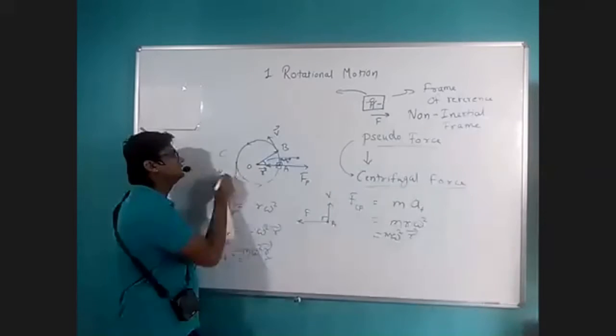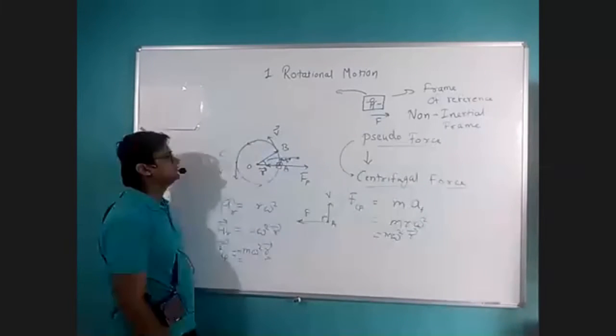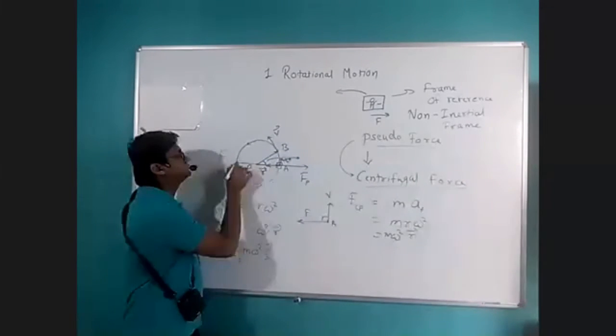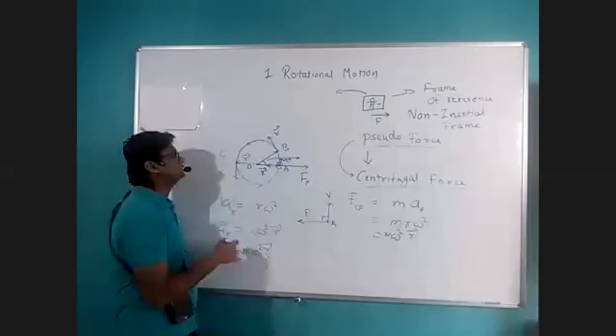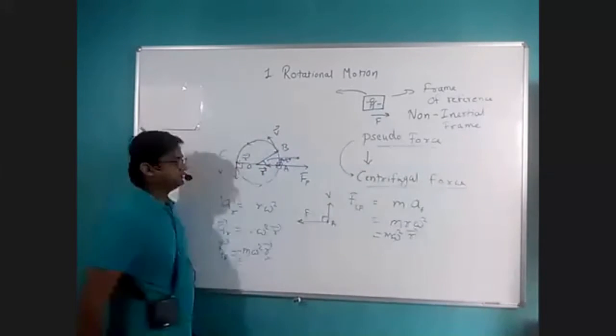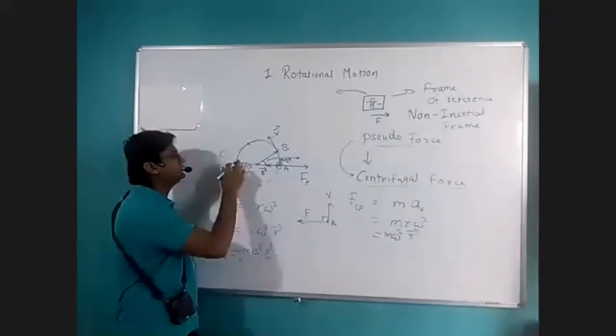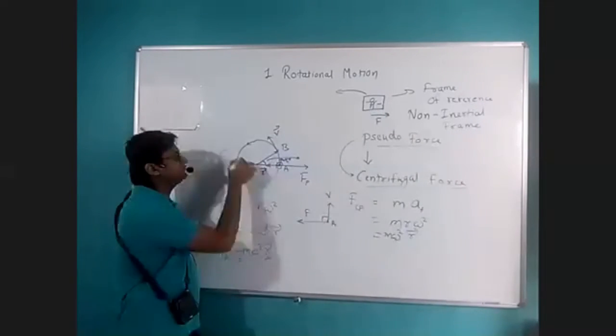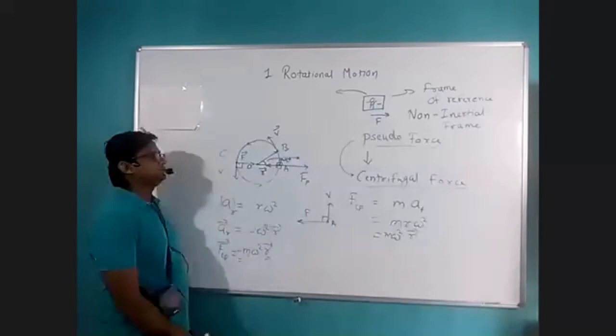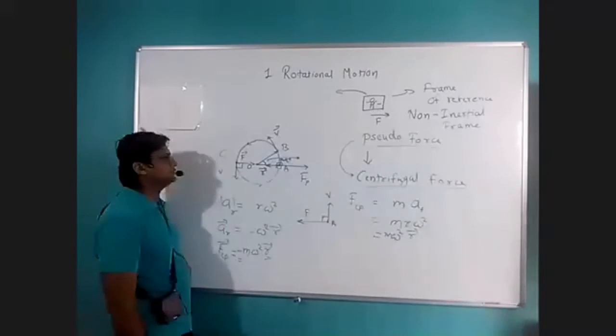The radius vector is in this direction. Again, the angle between velocity and radius vector is 90 degrees. Force is towards the center, so again the angle between the velocity vector and force vector is 90 degrees.